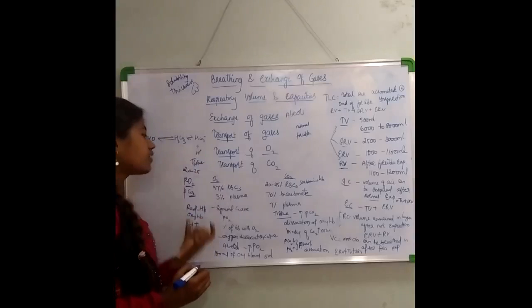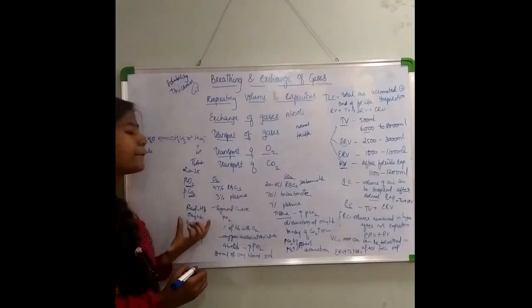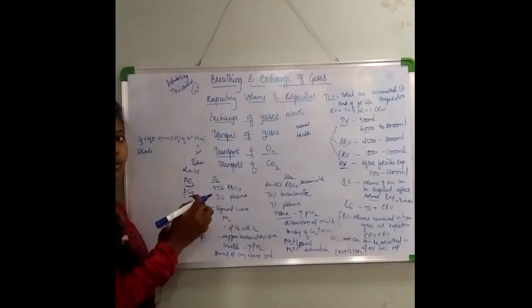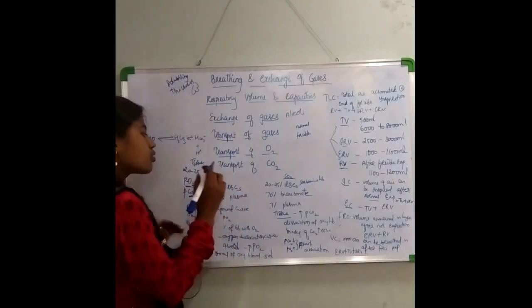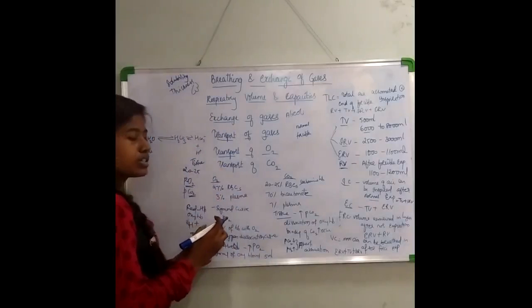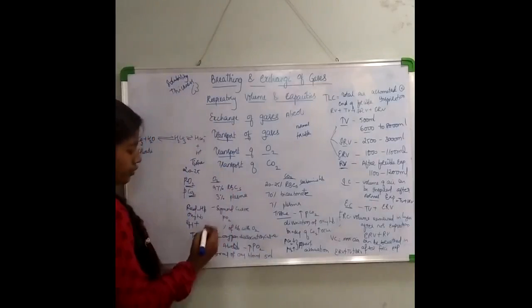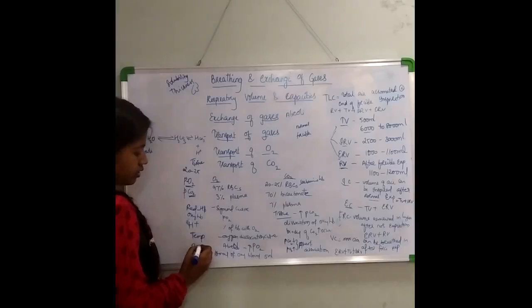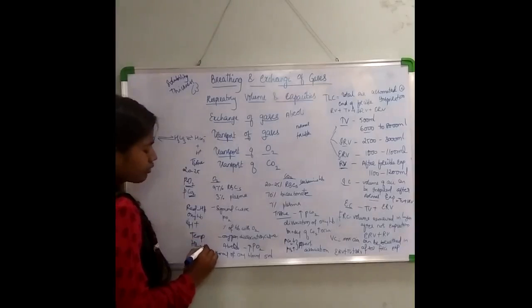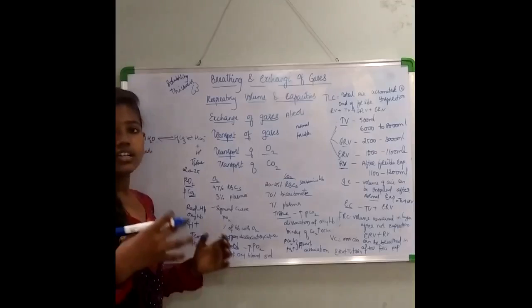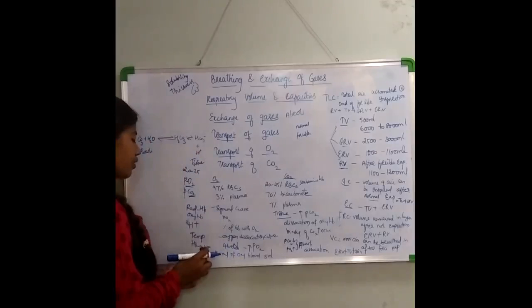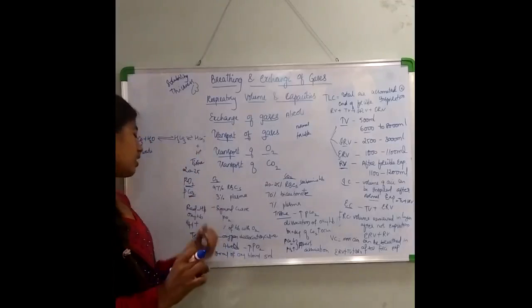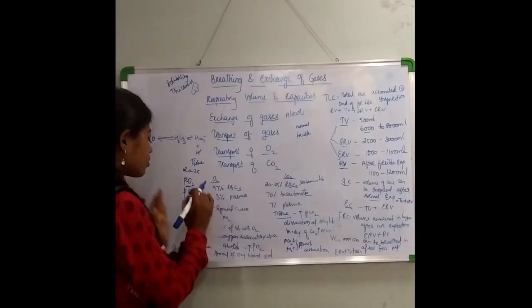These are the factors which influence the binding of oxygen with hemoglobin. Once oxyhemoglobin is formed, one molecule of hemoglobin will carry a maximum of 4 molecules of O2. Clear?